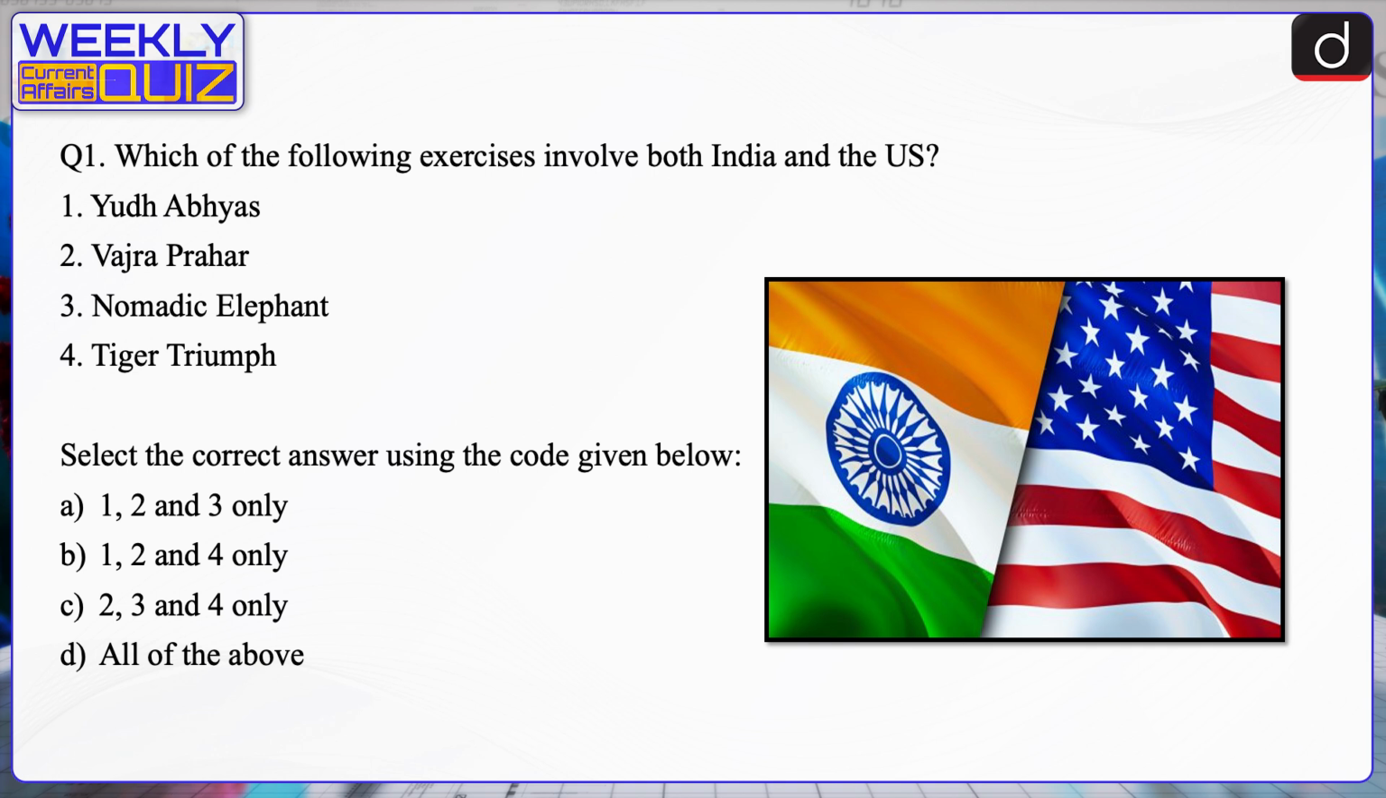Recently, the joint India-US Tri-Service Humanitarian Assistance and Disaster Relief Exercise Tiger Triumph commenced on the eastern seaboard. Other exercises between India and US are Yudh Abhyas, Vajra Prahar and COPE India. Nomadic Elephant exercise is a joint military training exercise between the Indian Army and the Mongolian Armed Forces. Hence, option B is correct.